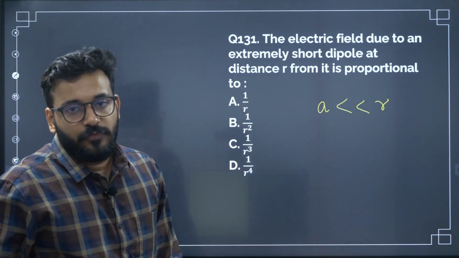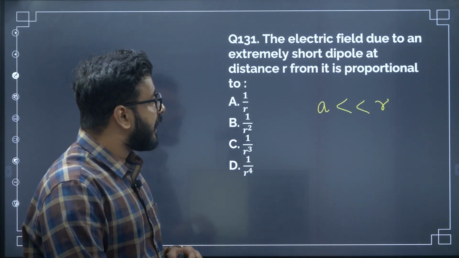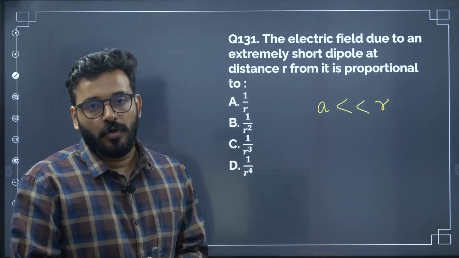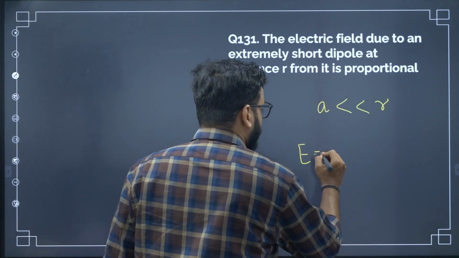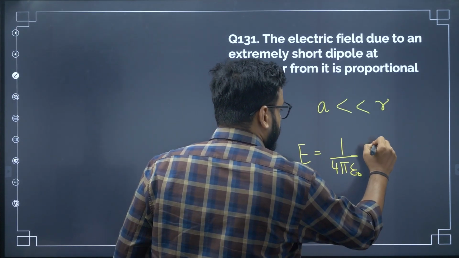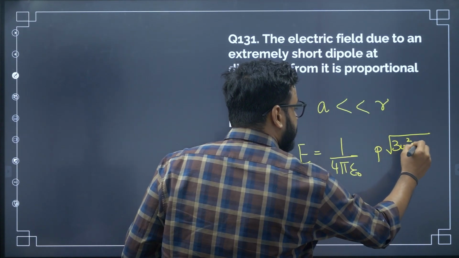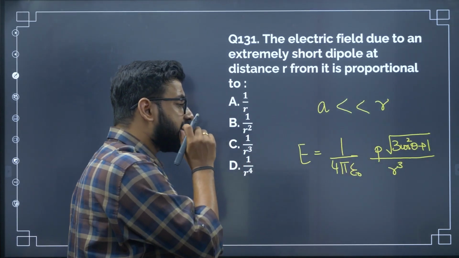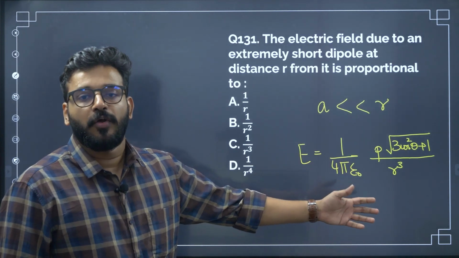Okay, in this kind of a special situation, how is the electric field proportional to the distance r, electric field of the dipole? This also is a very straightforward question. Electric field general formula for a dipole at any random point away from it is given as p root 3 cos square theta plus 1 divided by r cube. Okay, this is the general formula. You have other specialized formulas like equatorial, axial formula and all that.